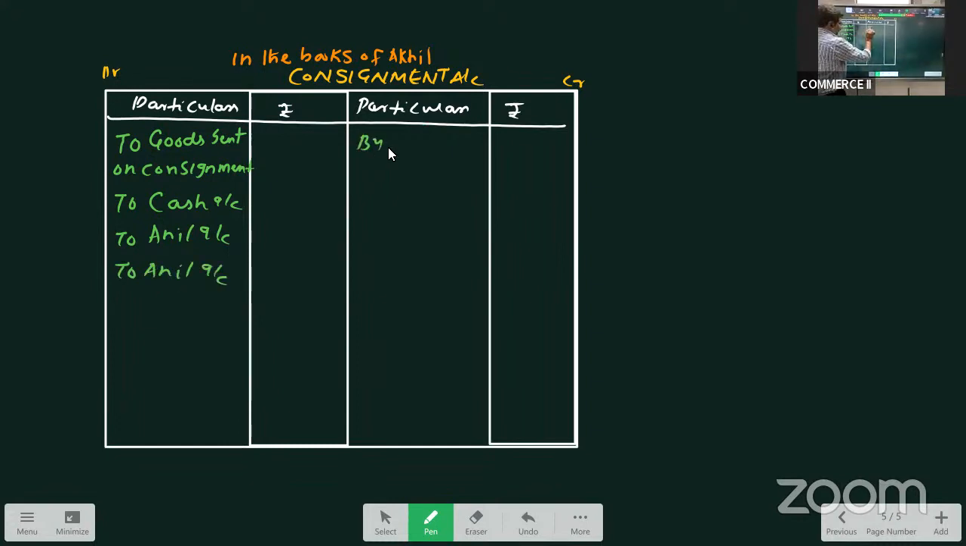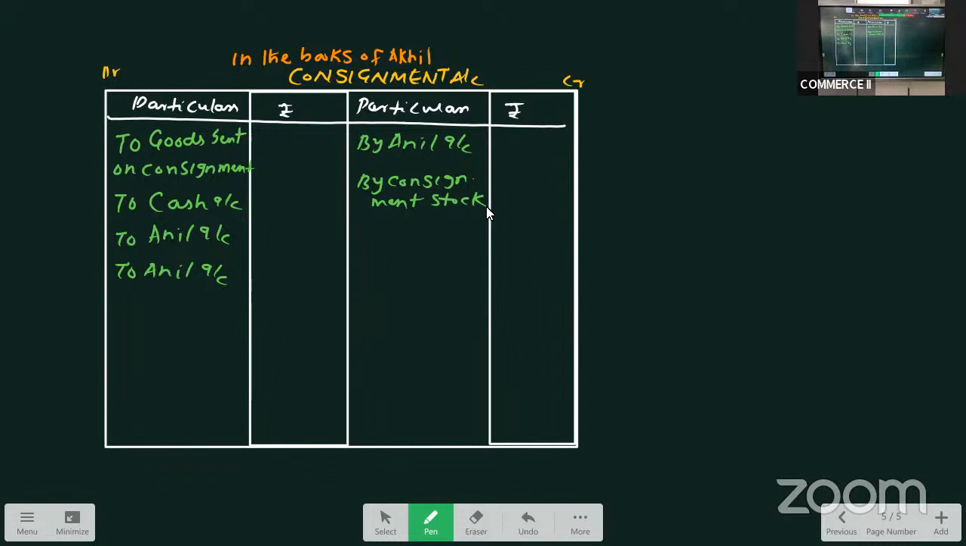On the credit side, we have 2 items. One is By Anil, this is for sales, and then we have consignment stock. We'll do it one by one. 4 items on the debit side, 2 items on the credit side. Always remember this ratio, 4:2.